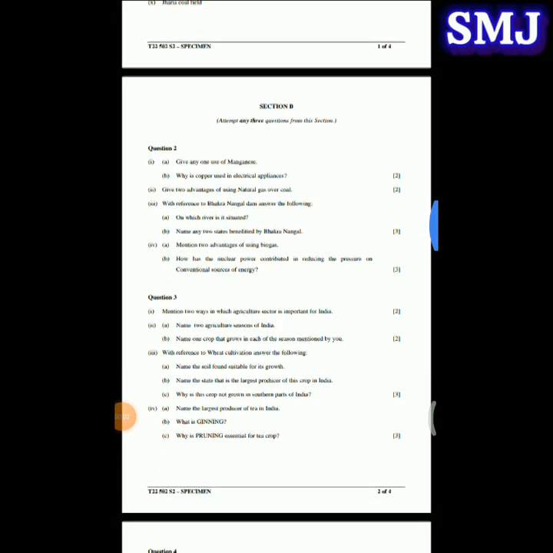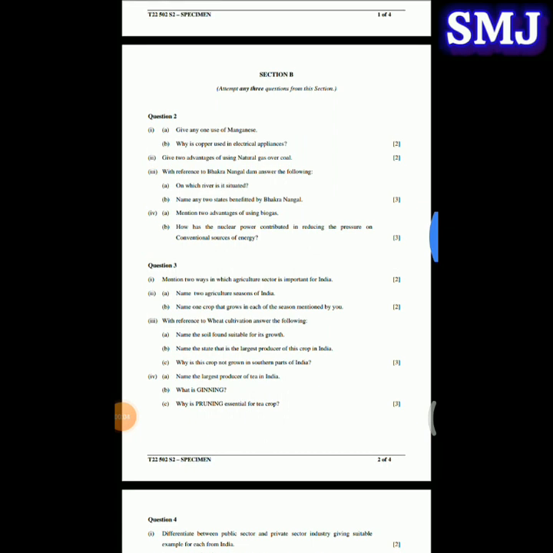So now let's move to section B. Here the first question number 2, in which the first sub question is, give any one use of manganese. So the answer is, manganese is an important mineral used for making iron and steel. Next question, why is copper used in electrical appliances? You may know the answer. The answer is, copper is a good conductor of electricity, therefore it is used in electrical appliances.